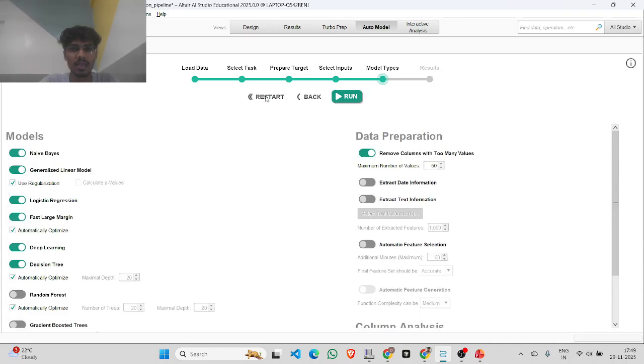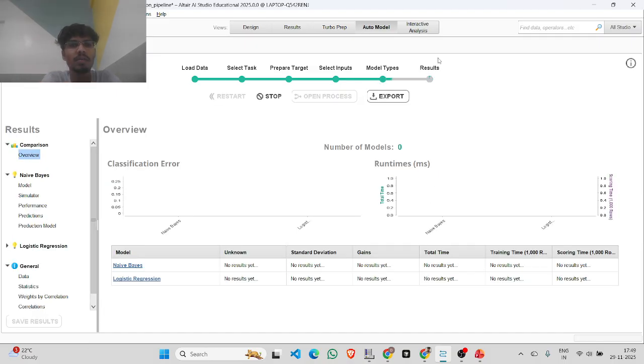And these are the models that you can use here. Before doing that, here only you can select the models. Like if I'm deselecting this, there's no need for this model. Deep learning I have already done, so it's quite easy if you select a smaller number of models and then run. So yeah, this Auto Model, rather than creating the pipeline, is a kind of method also, and this is also a kind of method only. The functionalities are very nice.